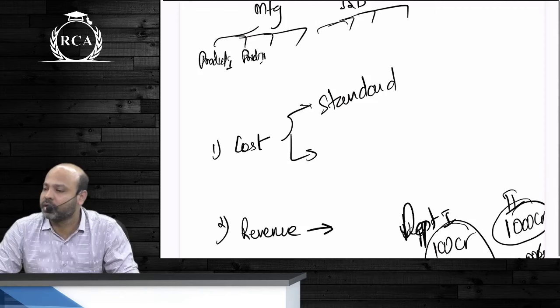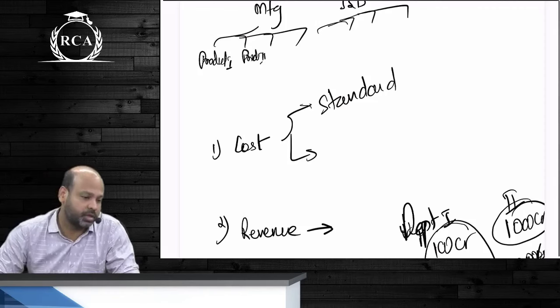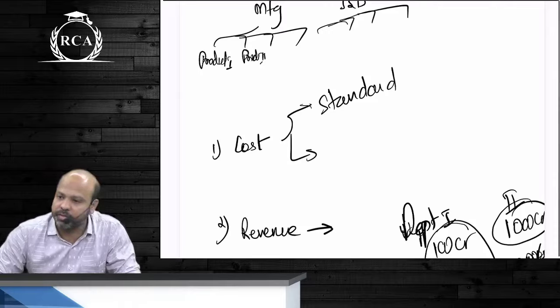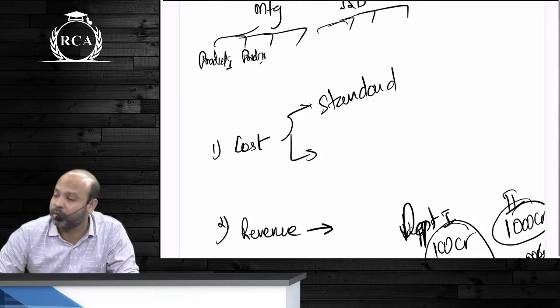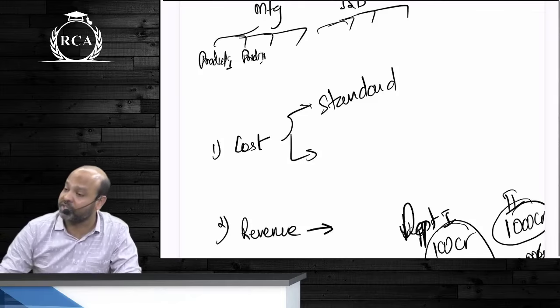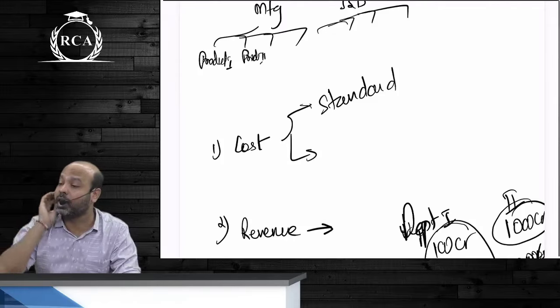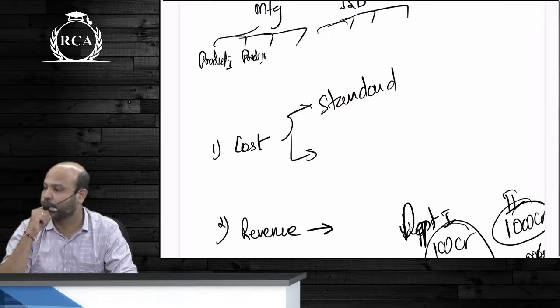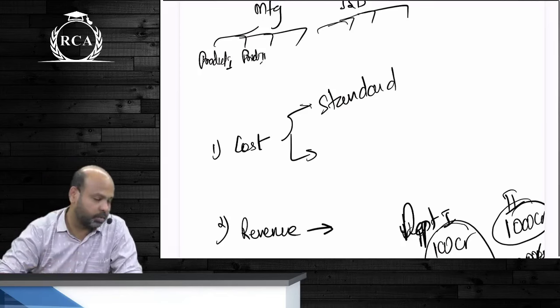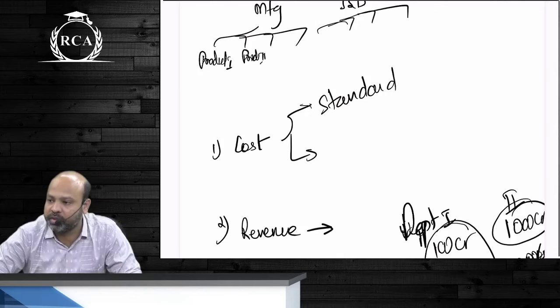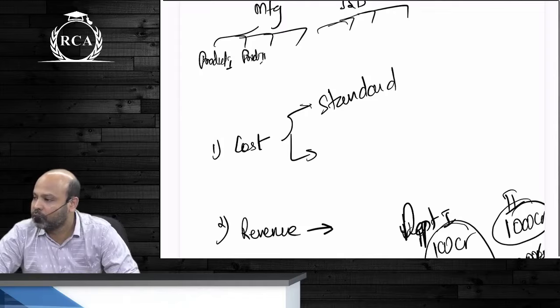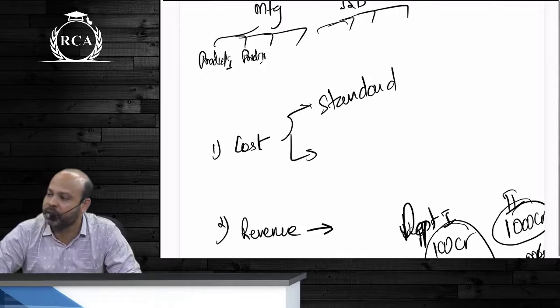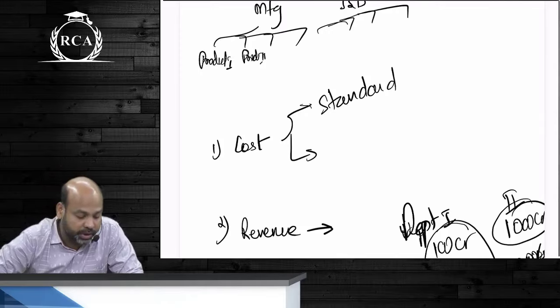A relationship exists between the cost incurred and the output manufactured. Example, production department, purchase department.